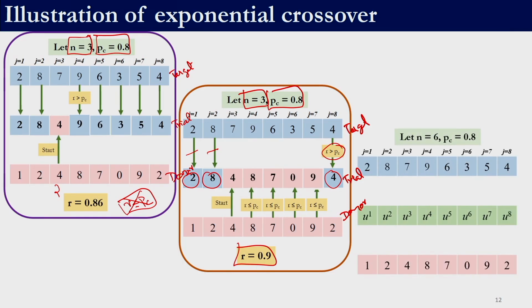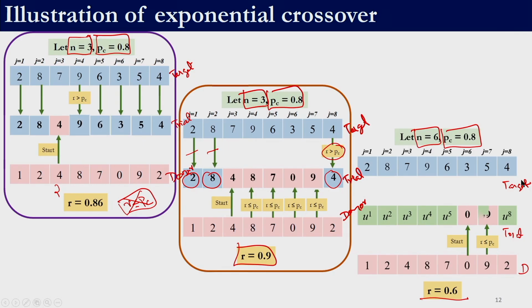So, this is another example in which n is 6 and the crossover probability is 0.8, right. So, the sixth variable is to be directly copied, right. For the seventh variable, let us say the random number is 0.6 and crossover probability is 0.8. So, this again will come from the donor vector, right. So, this is donor, this is trial and this is target, right. So, this condition is satisfied. For the next variable, the random number is 0.2. So, that is also less than Pc. So, it will come from the donor vector.